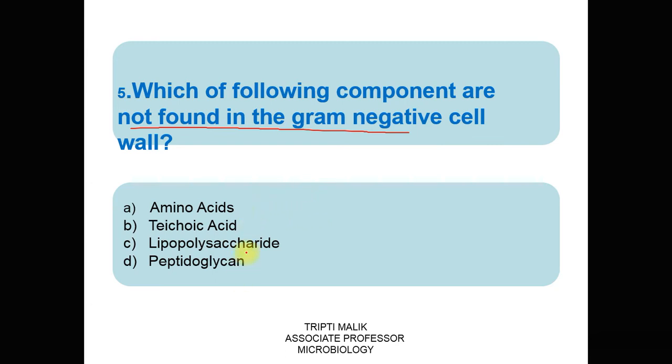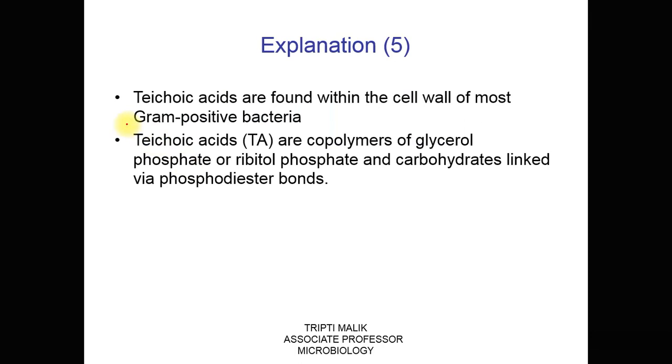So the correct option is B, teichoic acid, as teichoic acid is found in gram-positive bacteria. Teichoic acids are copolymers of glycerol phosphate or ribitol phosphate and carbohydrates linked via phosphodiester bonds.